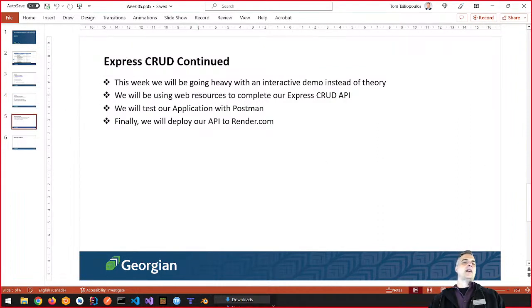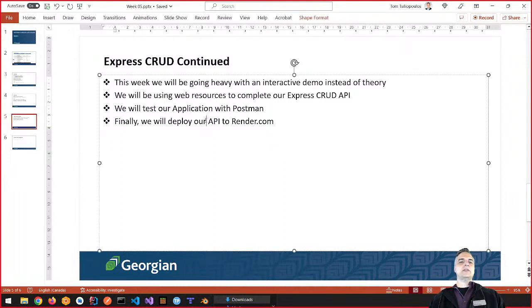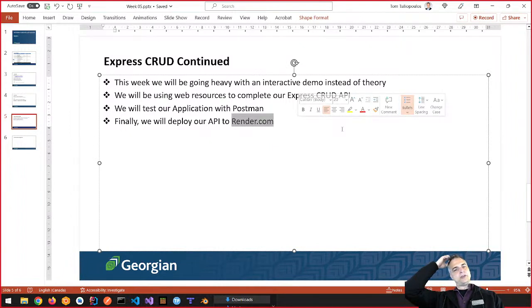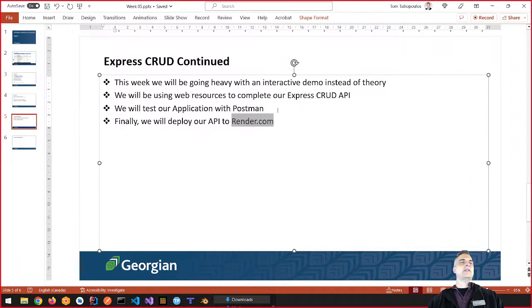So this week, not that much theory, as you can see. It's all practical, and we're going to try and fix up our CRUD API. One thing I do want to do is deploy to render.com, because that's part of the assignment that I want you to do for assignment 2. And how does render.com talk with MongoDB Atlas? How does that work? Because that's going to be tricky. So that's where we're at right now. And I do have somebody in class that I can ask any questions.